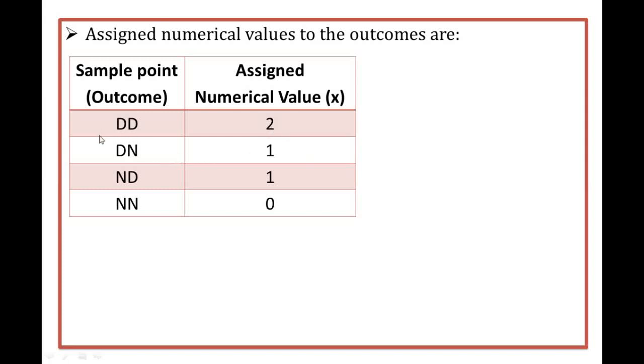Next, you see the second sample space. First one is working, second one is not working. So you give 1 mark. Similarly, you give 1 mark. Last one is you see both lights are not working, so we consider 0 marks.